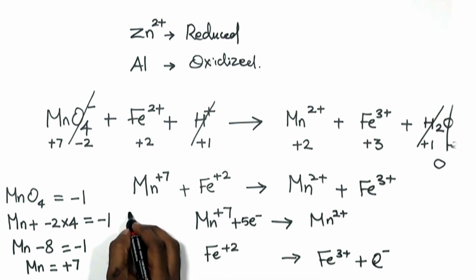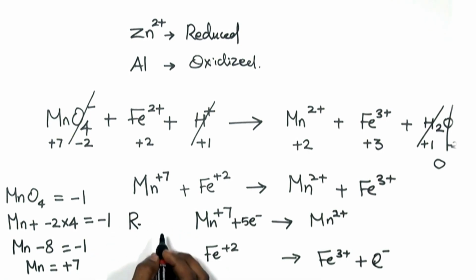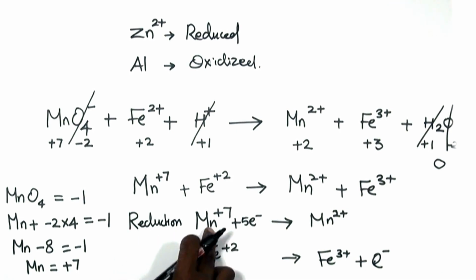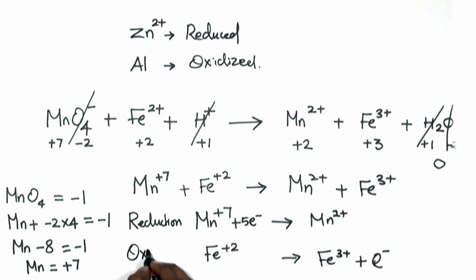So by this we can conclude that a reduction of manganese ion occurred, which resulted in Mn7+ to Mn2+, and oxidation of Fe2+ ion resulted in Fe3+.